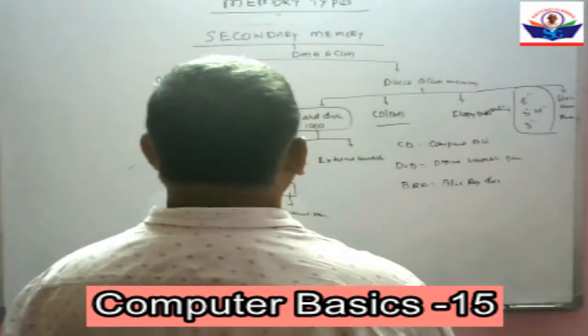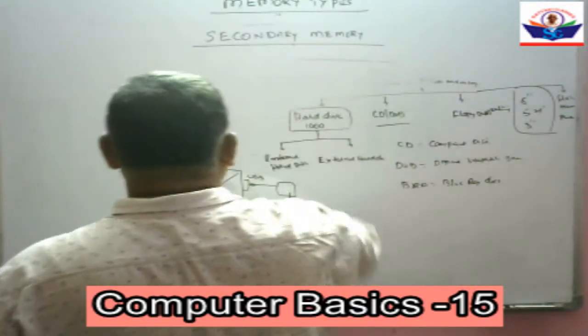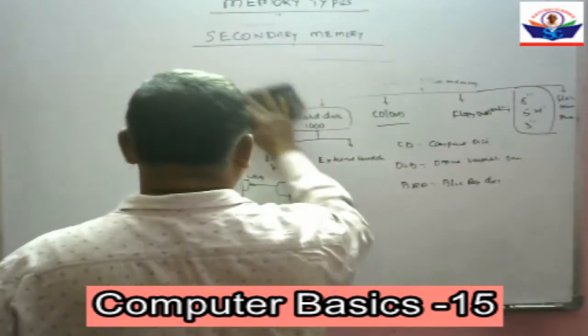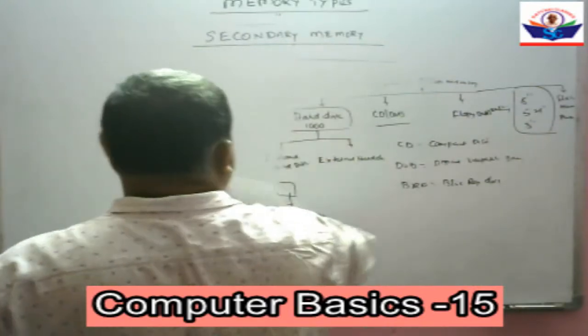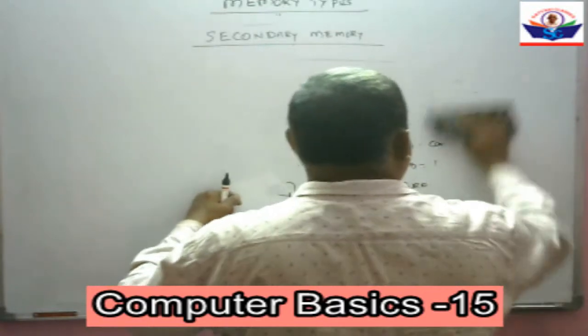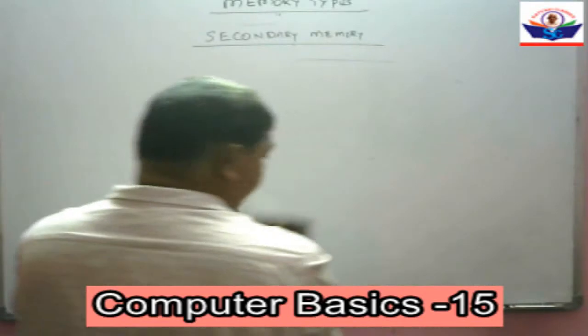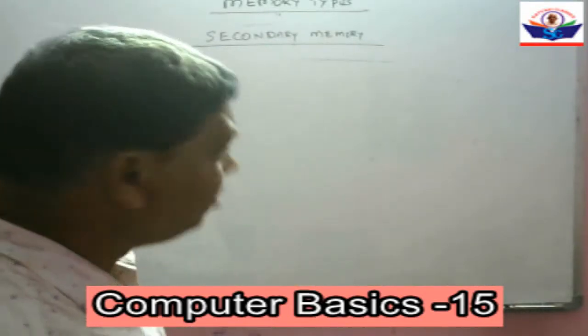In this secondary memory, data and programs are stored permanently. That means it does not depend upon power.